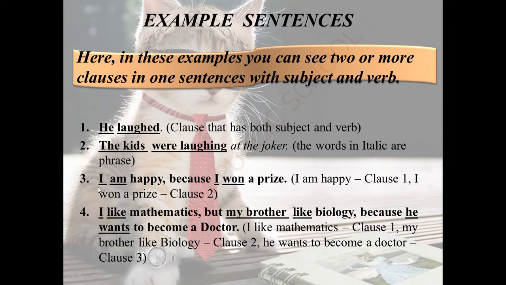So, this is a clause. Because is a conjunction word that unites two sentences as a single sentence. See the second sentence, I won a prize. I is the subject, won is a verb. So, I won a prize is a clause. I am happy is the first clause, and I won a prize is the second clause. Hope you understood it very well.